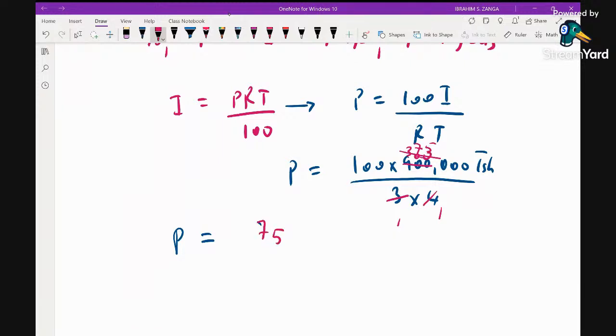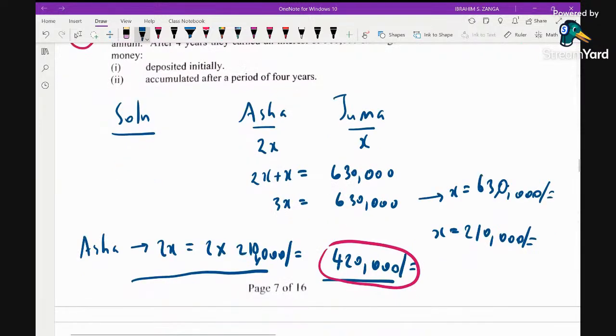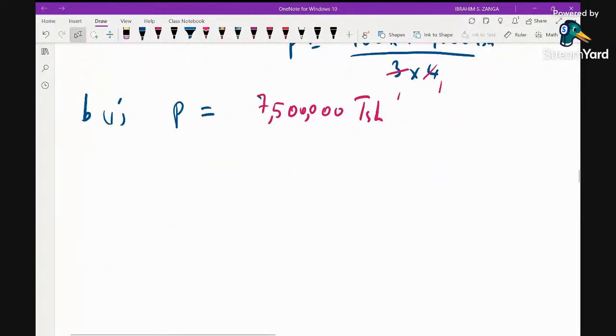So the principal basically will be 75 followed by zeros, so we have 7.5 million Tanzanian shillings. So this is the solution for B part 1, dear students: the principal deposited initially was 7.5 million shillings, that is 7,500,000 Tanzanian shillings.